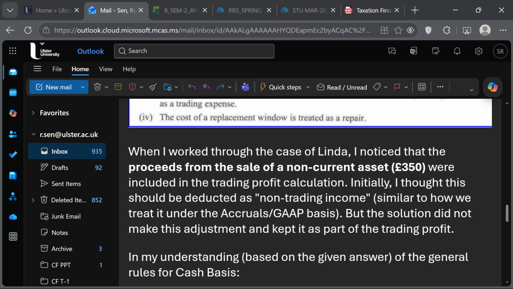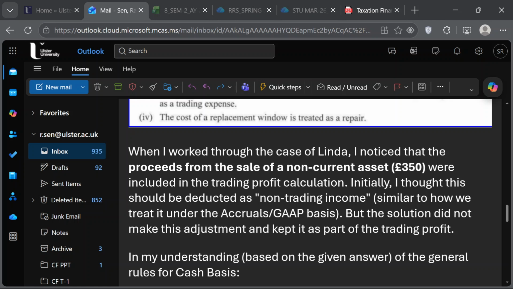But I remember from 2025 or 2026, we already changed from the GAAP, the accrual basis, to the cash basis. Yeah, that's true. But the problem here is, for the purpose of the exam, as I mentioned when I was teaching in the class, although in actual practice a business owner right now is not using accruals basis, most of them are going to be using cash basis.